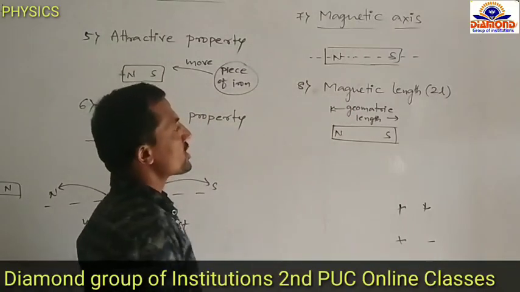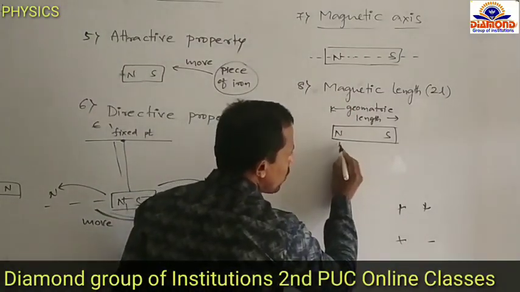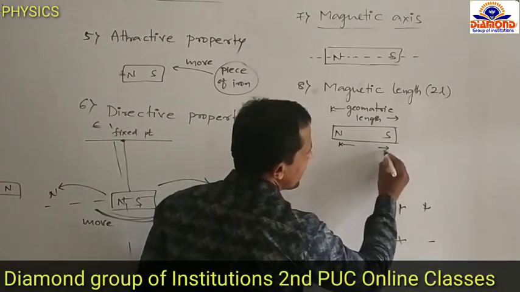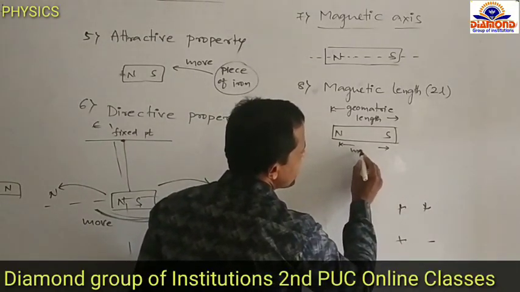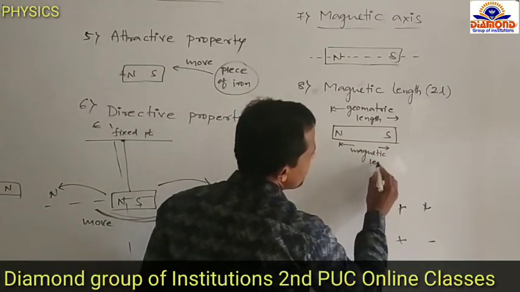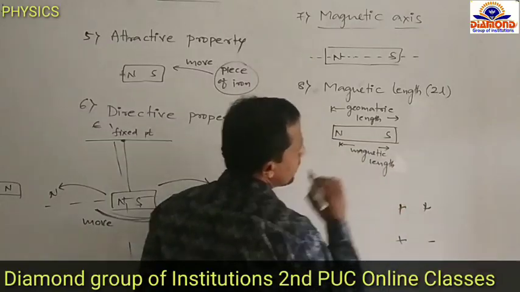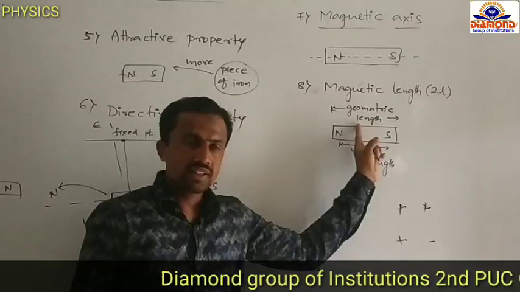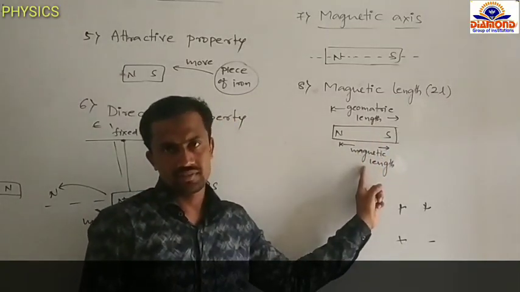The distance between the north pole and the south pole of a magnet is called the magnetic length. Geometric length is different, magnetic length is different.